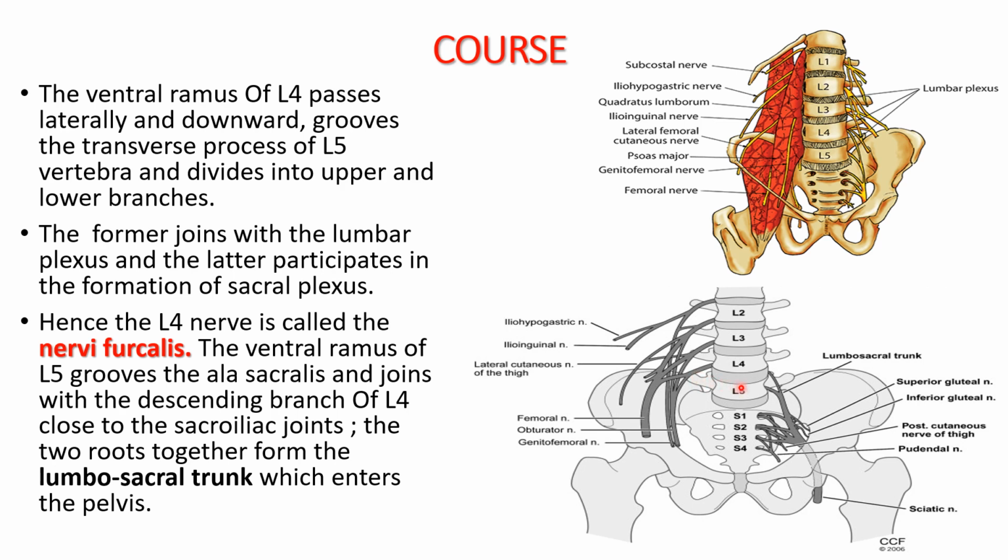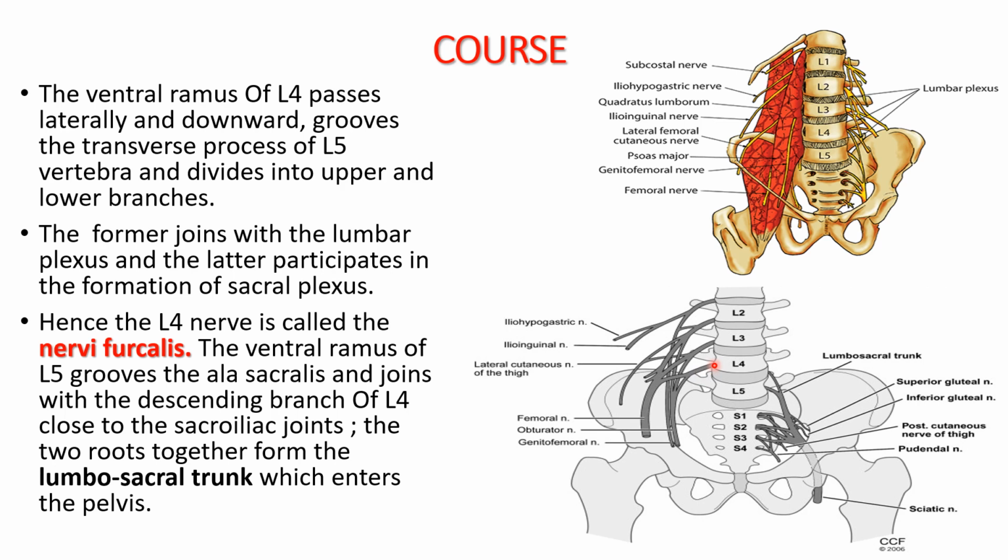So you can make out here, this is the vertebral body and this is the transverse process. So this L4 grooves the transverse process of the L5 vertebra and divides into two branches, the upper branch and the lower branch. So this is the ventral ramus of L4.